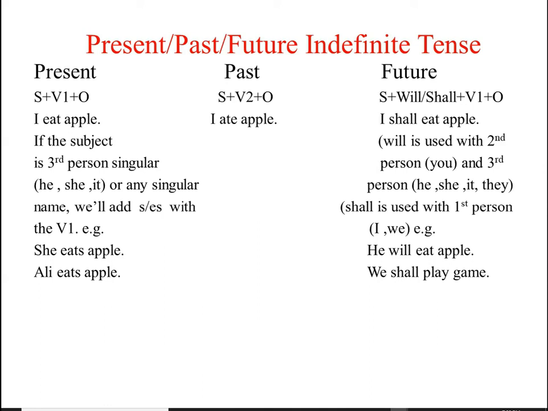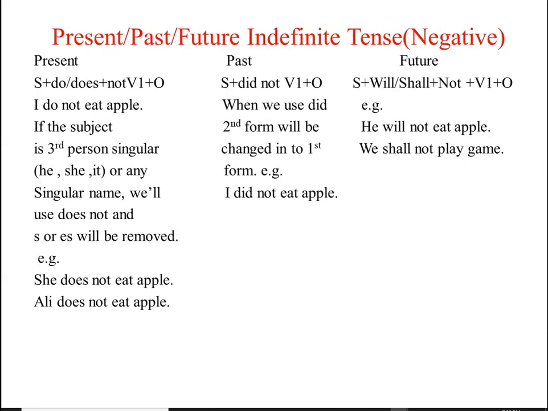Now let's see how to make negative and interrogative of these sentences. First of all, we'll see how to make negative sentences. For making negative sentences, we need a helping verb. Okay, and the helping verbs for present indefinite tense are do or does.